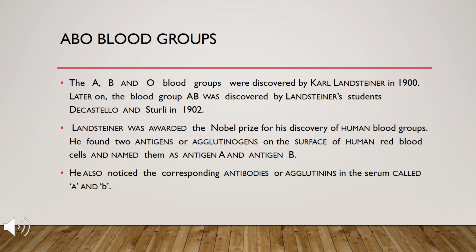He found two antigens or agglutinogens on the surface of human red blood cells and named them antigen A and antigen B. He also noticed the corresponding antibodies or agglutinins in the serum, called A and B.